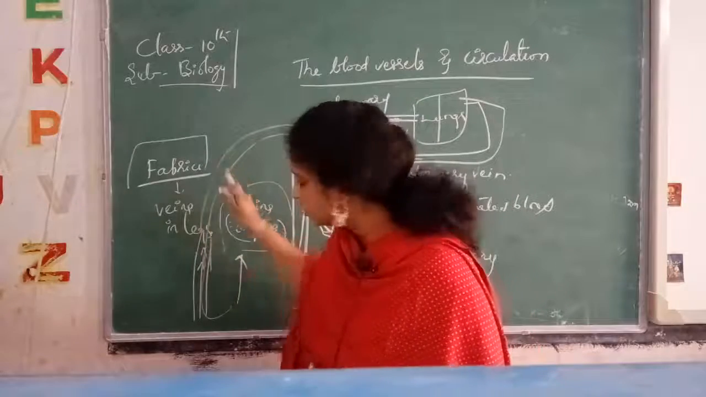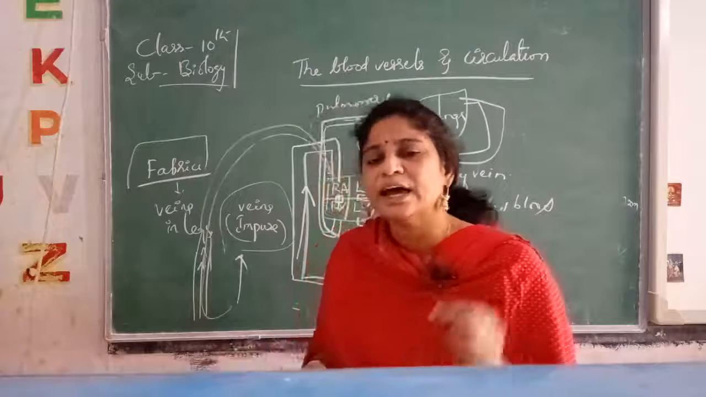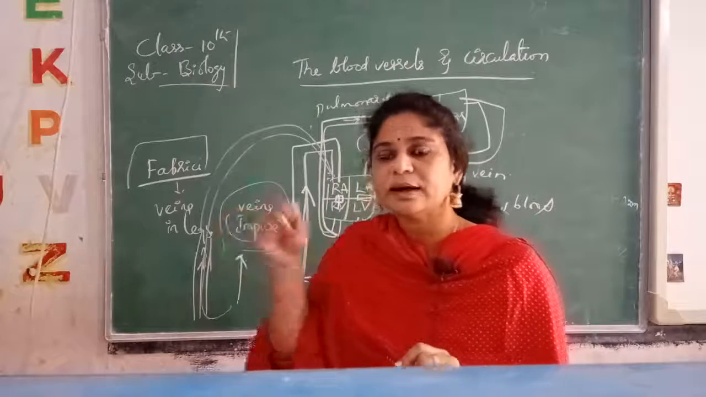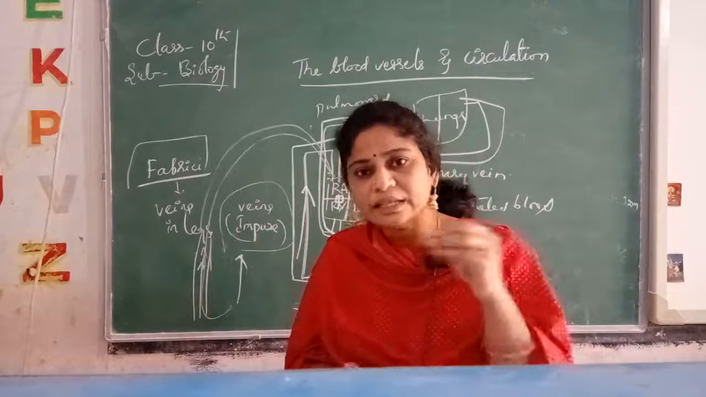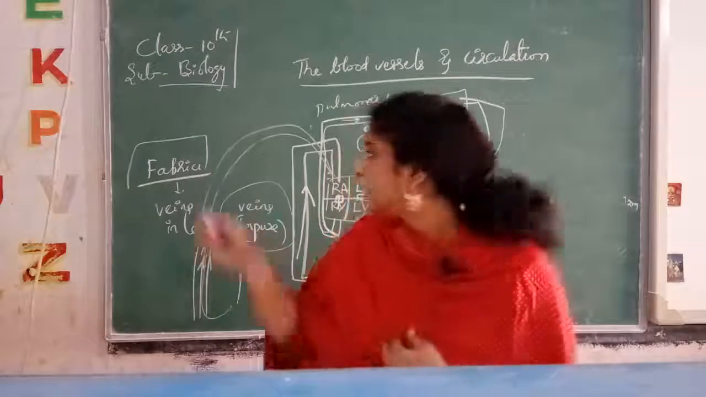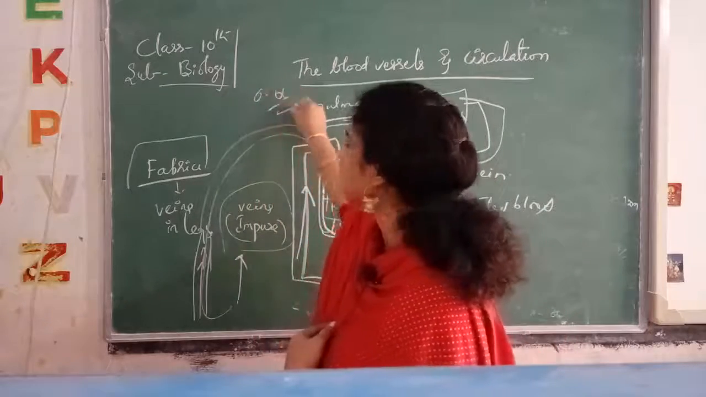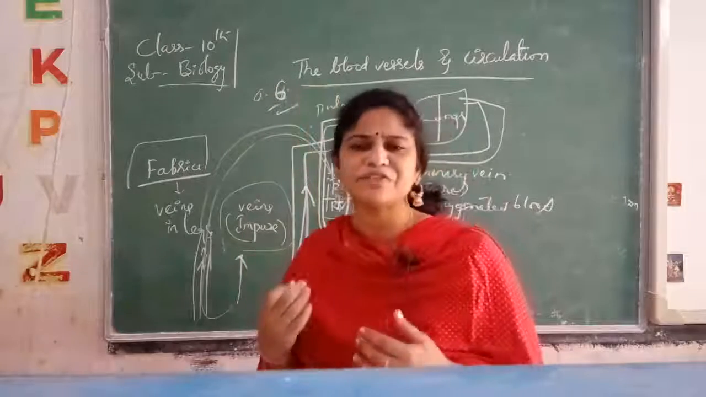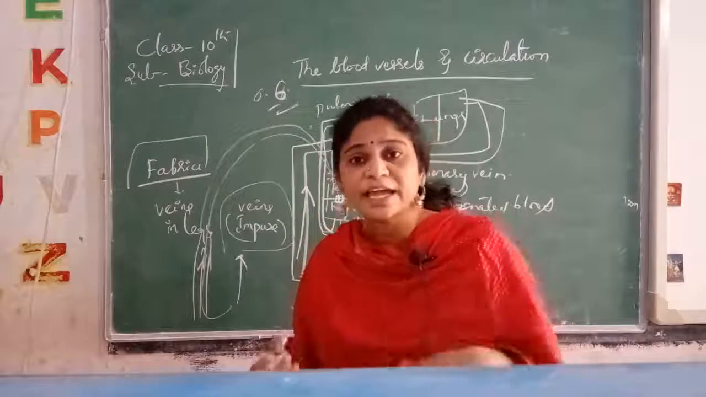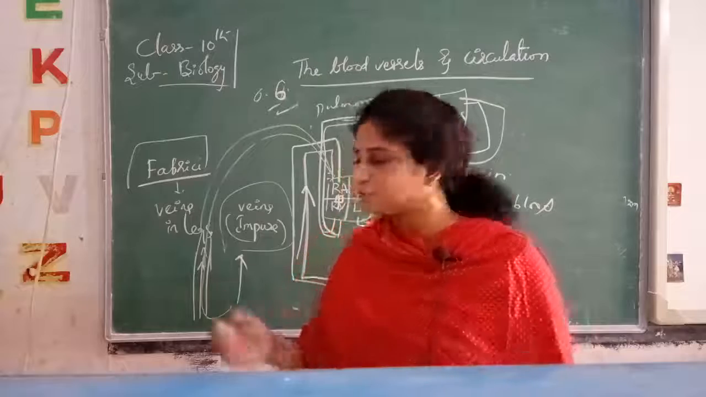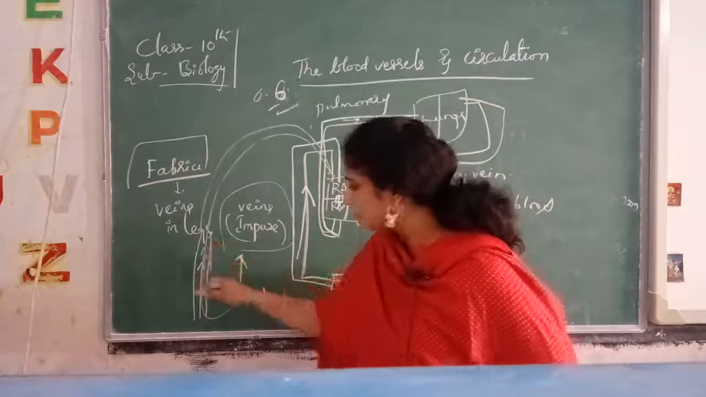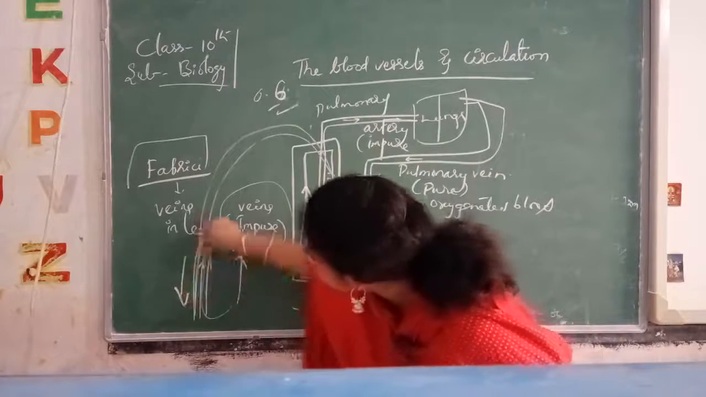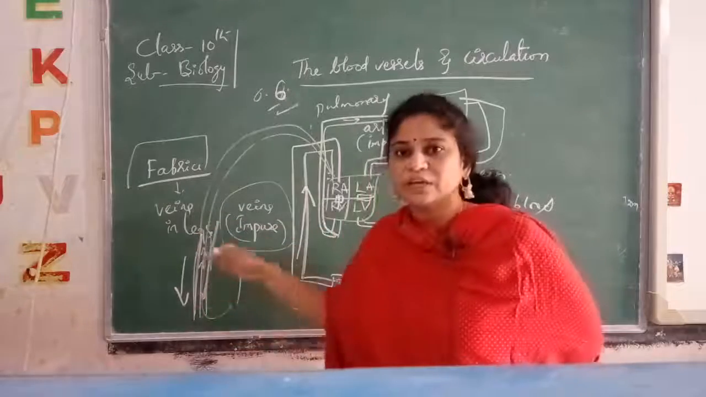Rhythmically, in 0.6 seconds it will complete one circulation. In fractions of seconds, it will complete one circulation. That much fast it is moving. So what happens here? Backflow downward. Blood is not falling down in the veins.